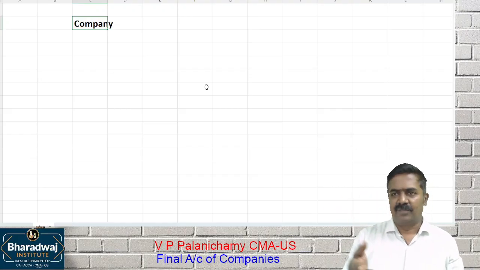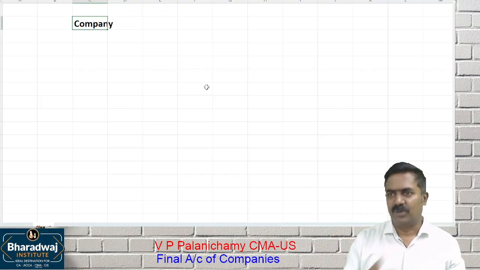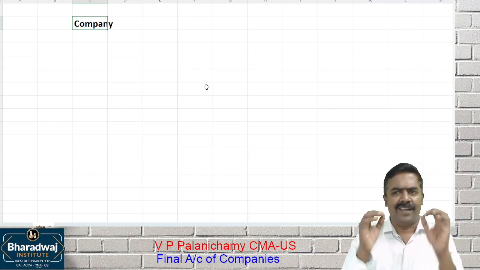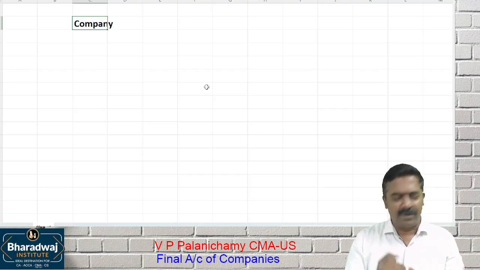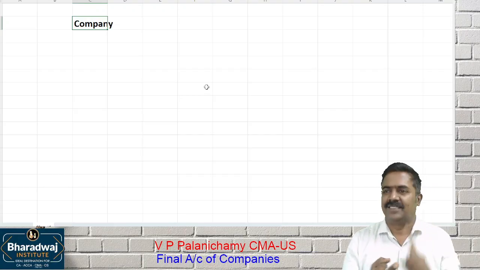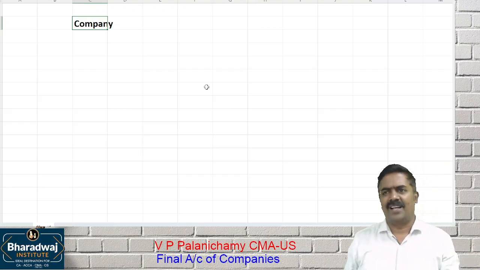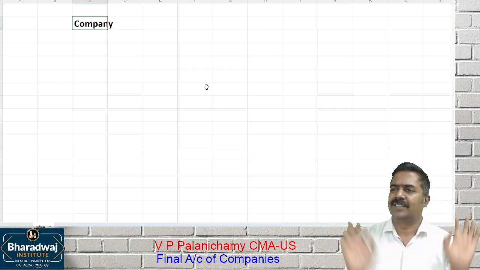Clear? For example, every company gives the data on the website itself. You go to Reliance Industries or Wipro, you need not be a shareholder, you need not be an employee. Anybody can download the P&L account and balance sheet and access them. Employees can access, customers can access, suppliers can access, investors can access, students can access, researchers can access. Anybody who wants can access the accounts.